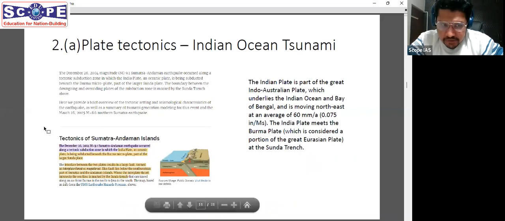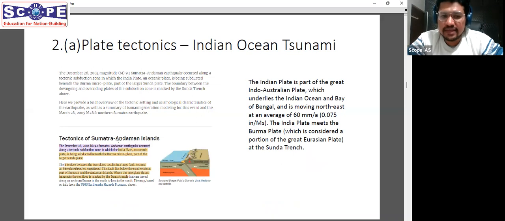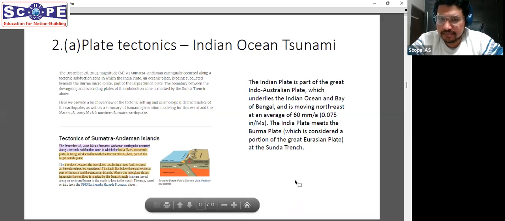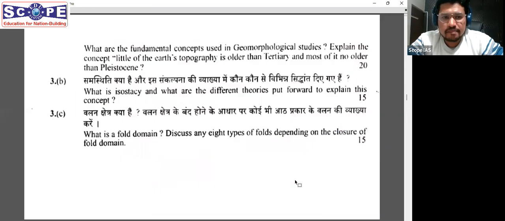Here I have taken this source from USGS. They have mentioned that the plates that were involved were Indian plate and Sunda plate. In some places, you might also find directly written that Burma microplate is part of Eurasian plate. So that is also seen in some literature. If you look at Wikipedia, it says that. But in my understanding, you can safely write Sunda plate, and that would be the correct answer to this question. All right.